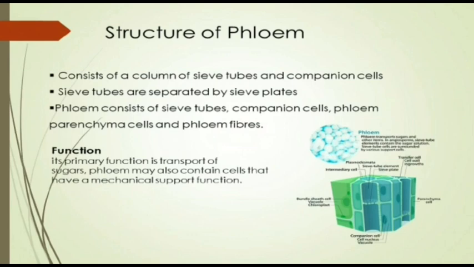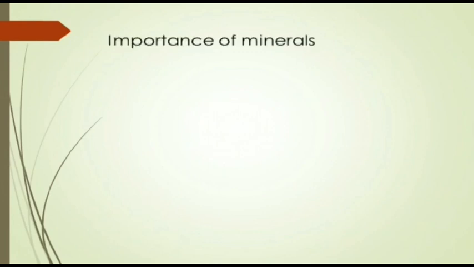The location of the vascular bundle in phloem, the phloem occurs on the outer side of the vascular bundle, while in xylem, the xylem occupies the center of the vascular bundle. I hope this comparison will help you to understand the differences between phloem and xylem in a far better way.